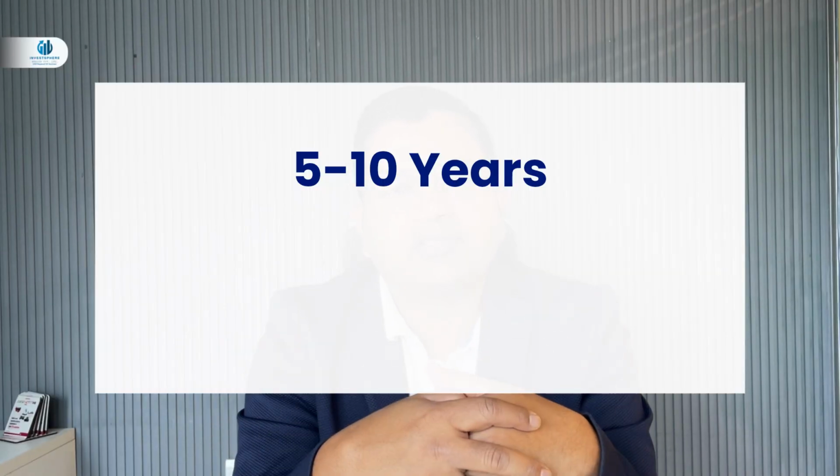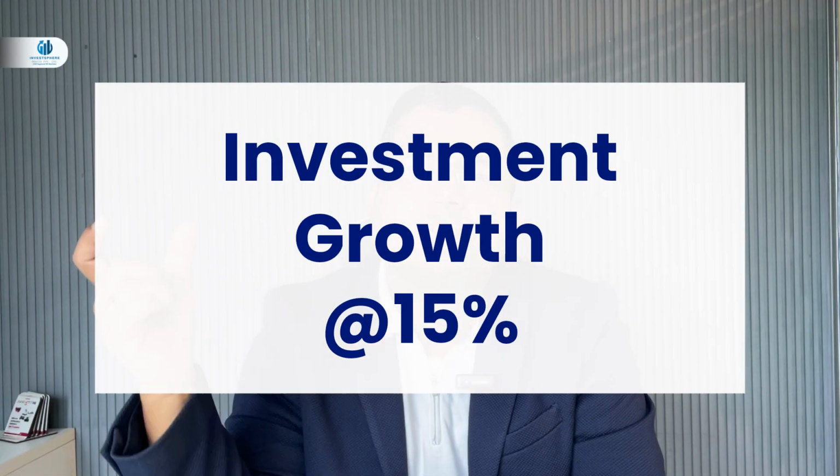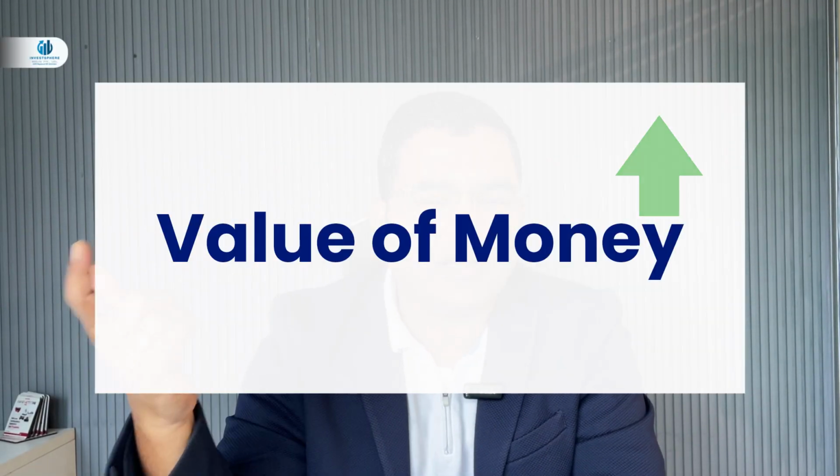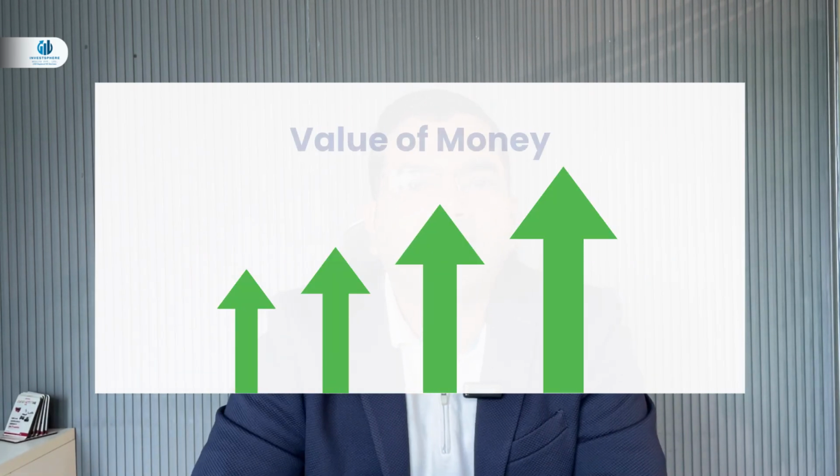Now let's understand why SWP is good for your portfolio. First thing, the entire money, which is 40 lakhs or 50 lakhs, you invested in a mutual fund and that is growing at a certain rate. Say, for example, for the last 5 years or 10 years your average return is let's say 15%. So your growth rate of that investment is 15%. But the loan which you have taken is at 8.2, 8.3%. So obviously your money is growing and compounding every month, every year. So on a longer-term horizon, let's say 20 years or 30 years down the line, you will see the difference is in crores.